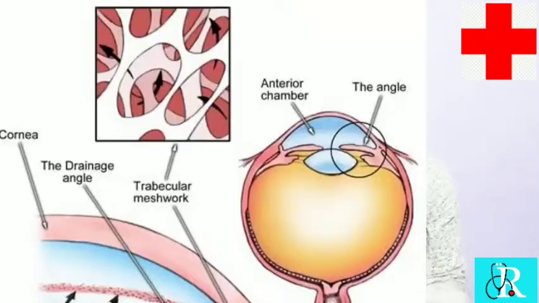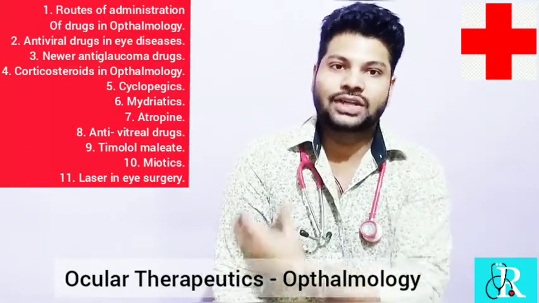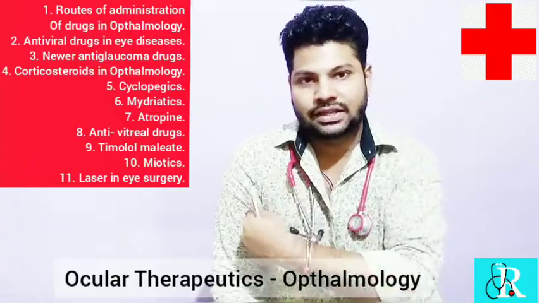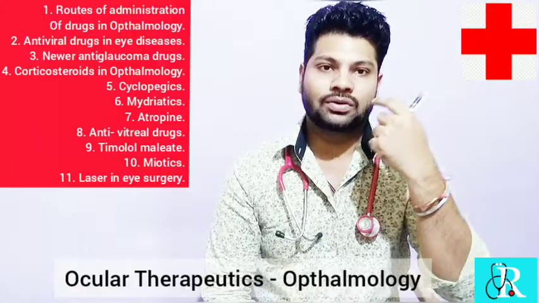So coming to the routes of administration of drugs in ophthalmology. What does route mean? Route means the way we apply the medicine. If we apply ointment over the surface, it is called topical. When we give an injection in the muscle, it is called intramuscular. When we give within the vein, it is called intravenous. When you take a tablet orally, it is called oral administration.